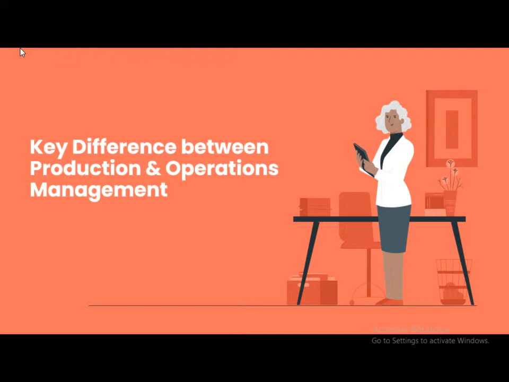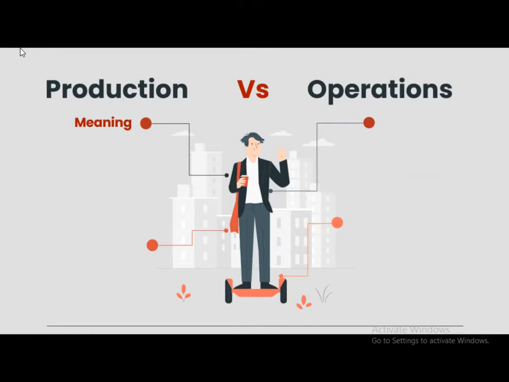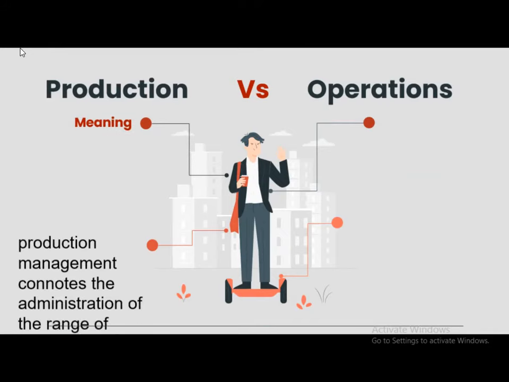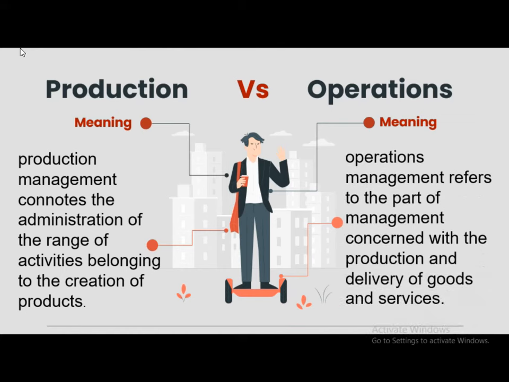So just now we have seen what you understand by operations and what you understand by production. Now we will see the key differences between production management and operations management. So production versus operations. First we'll start with the meaning. Production management connotes the administration of the range of activities belonging to the creation of products, whereas operations management refers to the part of management concerned with production and delivery of goods and services as well.